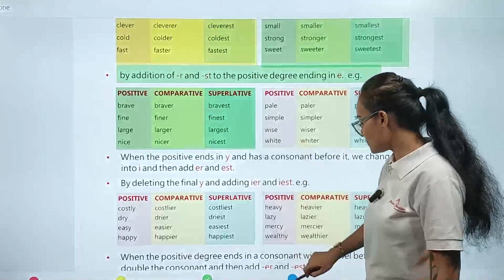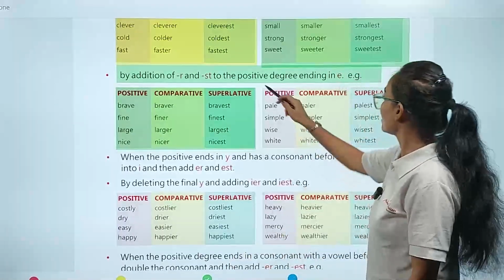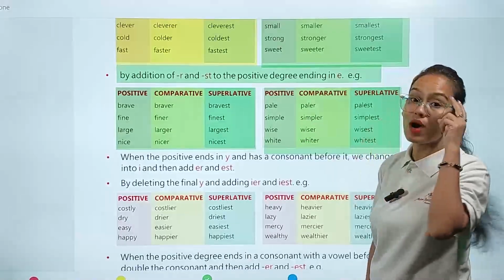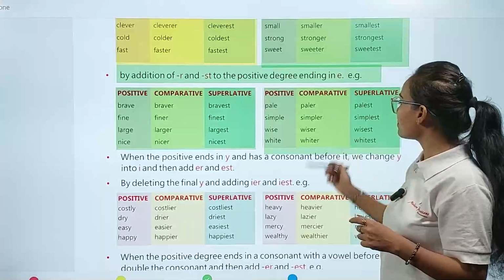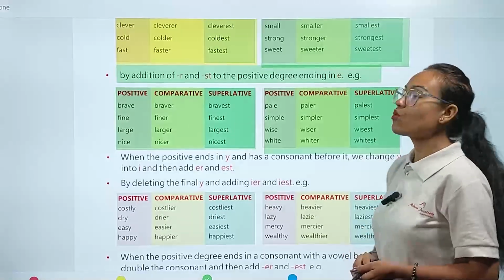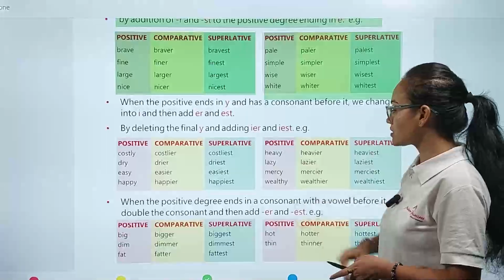Okay, second one: pale, simple, wise, white. Okay, so paler, simpler, wiser, whiter, palest, simplest, wisest, and whitest. Okay, now the third one is